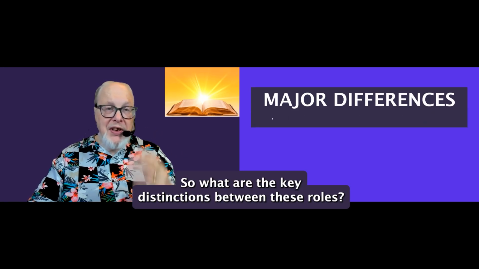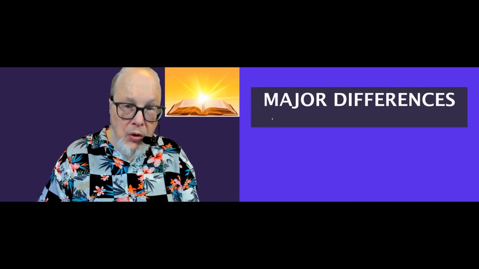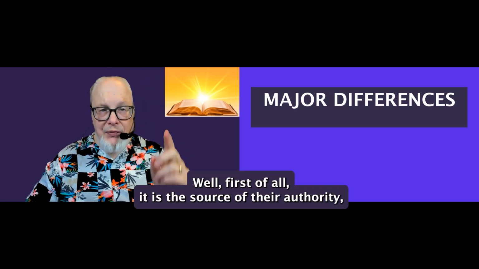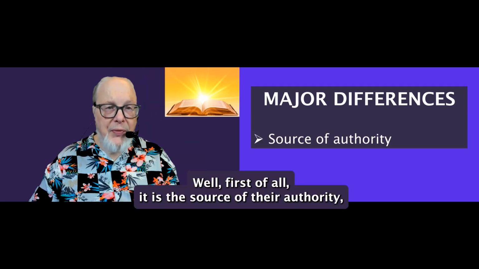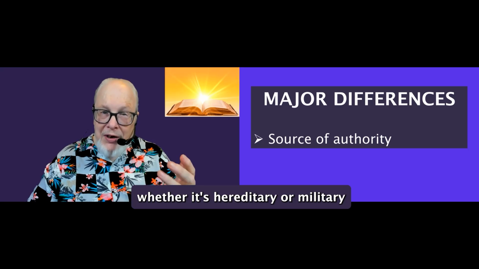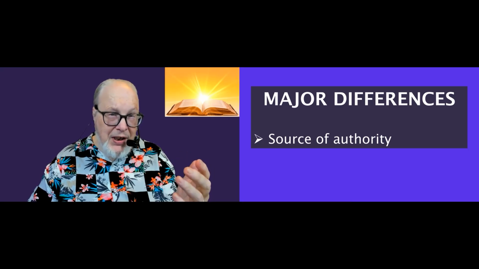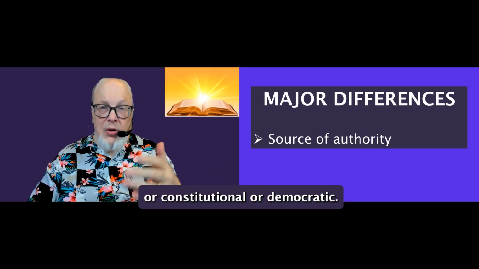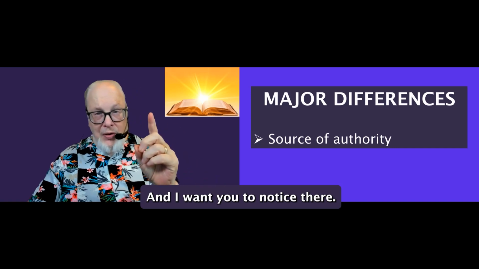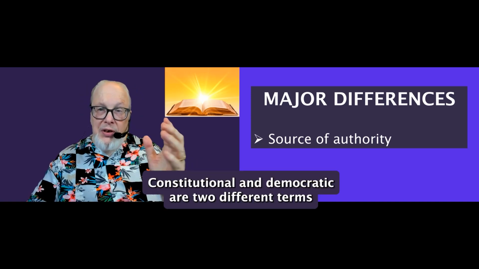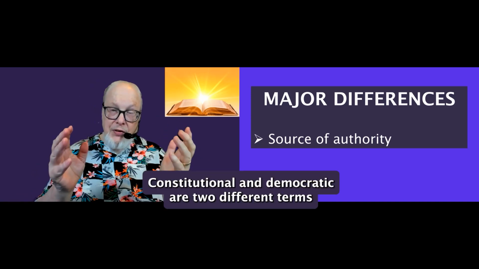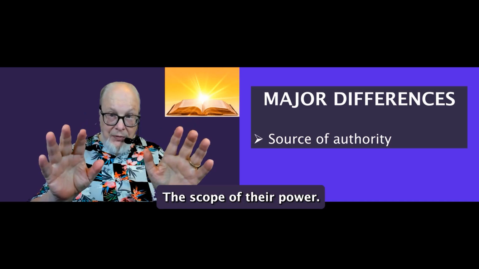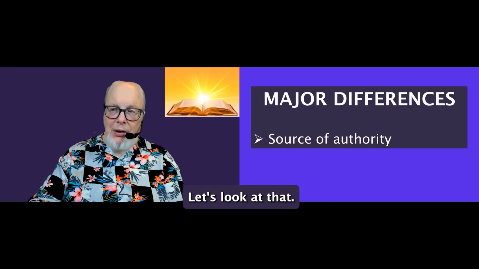So, what are the key distinctions between these roles? Well, first of all, it is the source of their authority, whether it's hereditary or military or constitutional or democratic. And I want you to notice there, the constitutional and democratic are two different terms with two different meanings. Then the scope of their power, let's look at that.